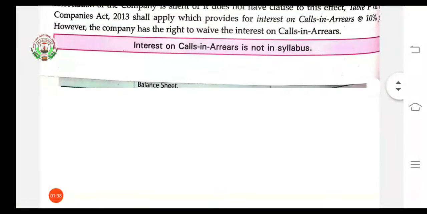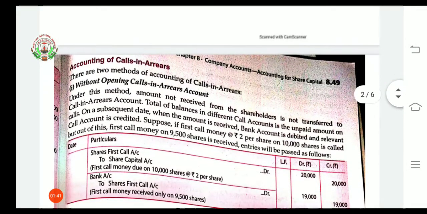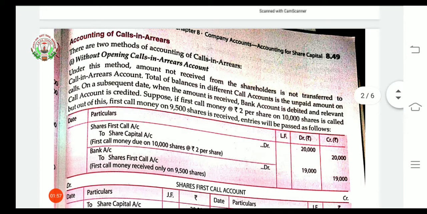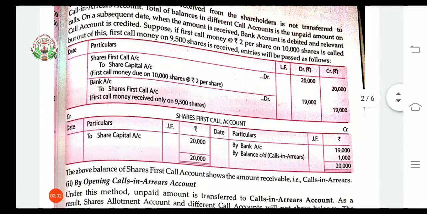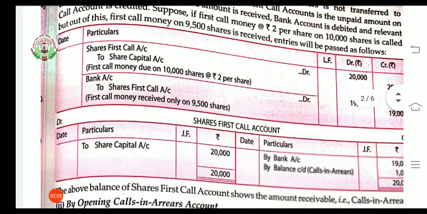Now we will see how calls in arrears will be recorded. As I have explained, there are two methods of accounting for calls in arrears. First is without opening a calls in arrears account and second is with opening a calls in arrears account. First we have without opening a calls in arrears account. As you know, the first journal entry will be for the due amount and the second entry at the time of receiving that amount.